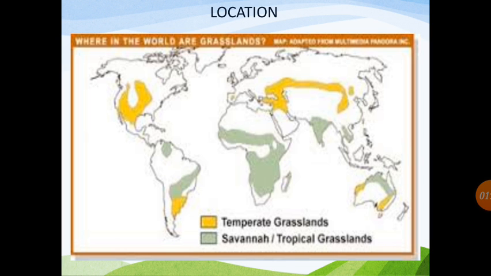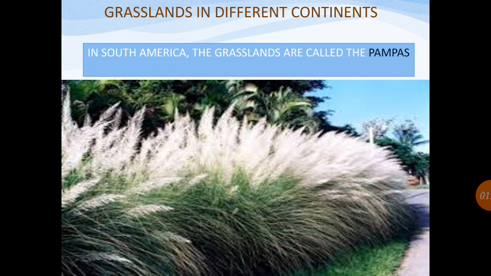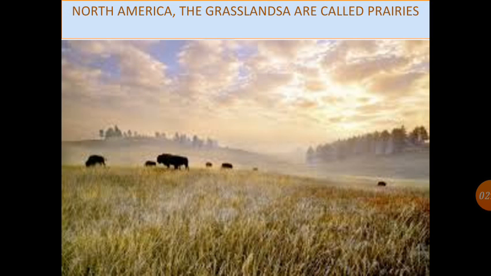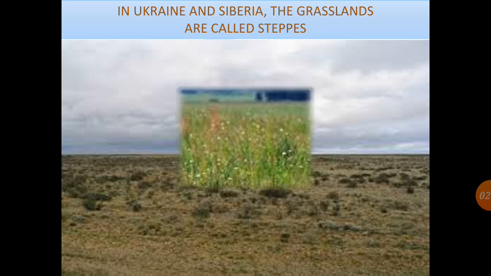Now, we will learn the different names of grasslands in different continents. In South America, the grasslands are known as pampas. In North America, these grasslands are called prairies. In Ukraine and Siberia, the grasslands are called steppes.